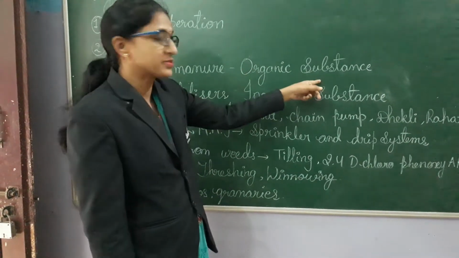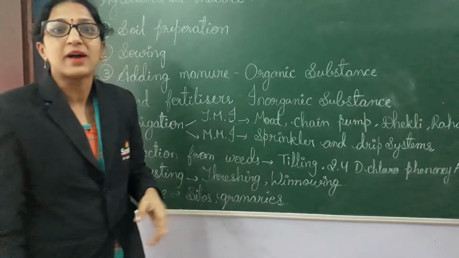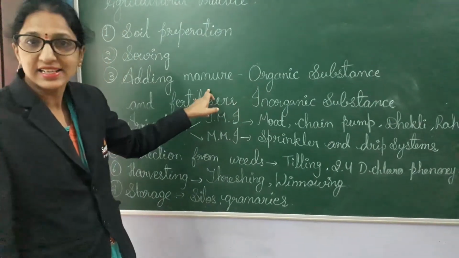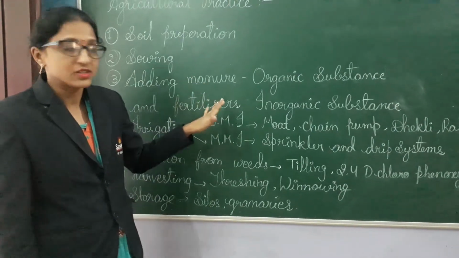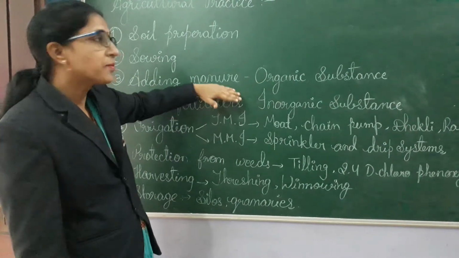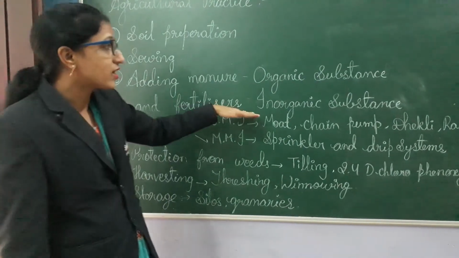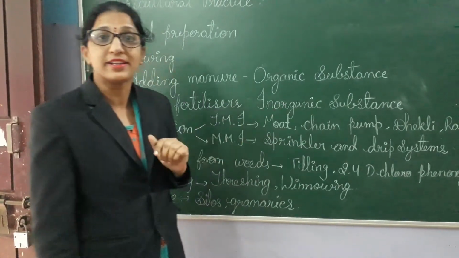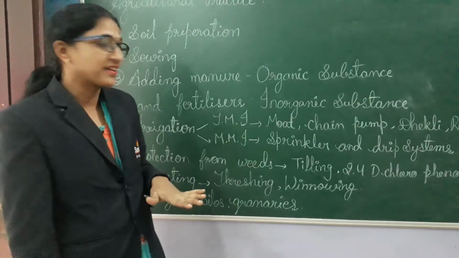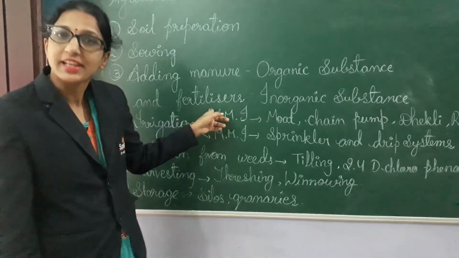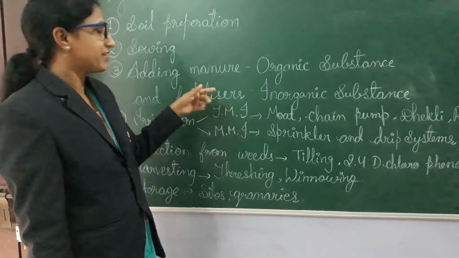Organic substance prepared using animal and plant wastage is used as manure. In the agriculture field manure is the best compared to fertilizers, because fertilizers are inorganic substances which are prepared in factories. So adding manure and fertilizers is a very important step in agriculture.